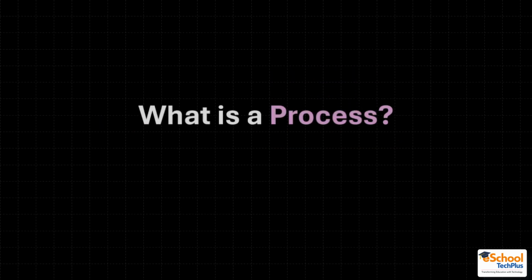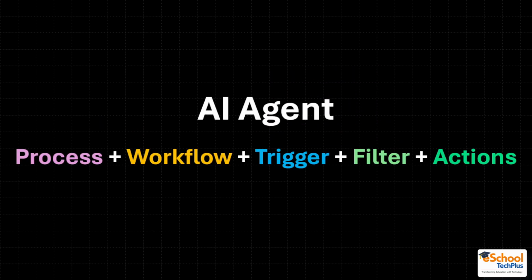So the AI agent consists of 5 different things. First one is process. Process is basically the list of tasks that we have to complete in order to achieve some goal. Workflow means the sequencing of the process or the list of tasks. Trigger means when the event will be started, the entry point or the starting point of our event. Filter means the decision taken by AI whether to act or not act on the basis of the condition provided.